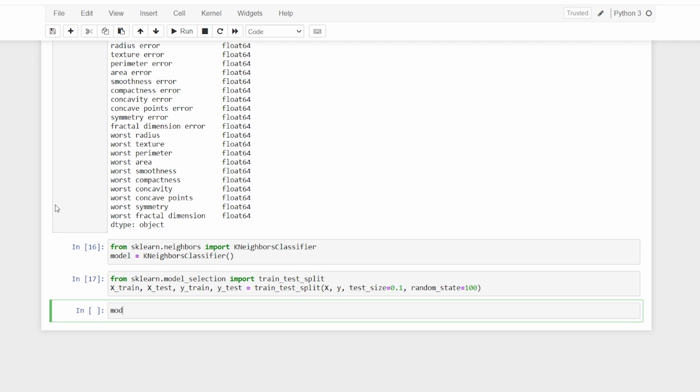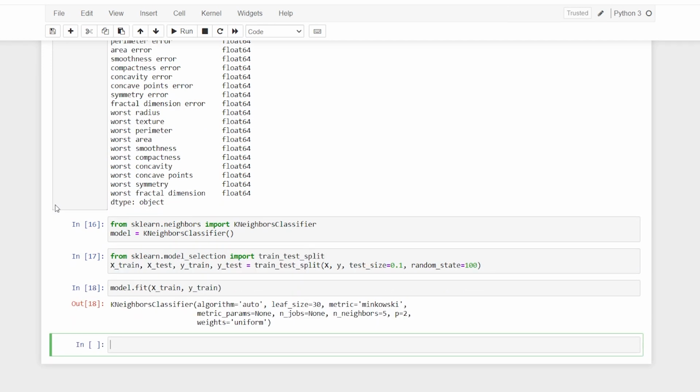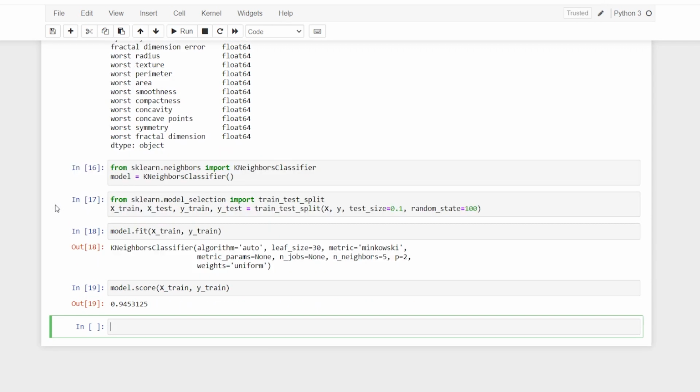And now I'll say model.fit, and here I'll say xtrain and ytrain, and we have it. And now I'll say model.score. At the moment I'm pretty much interested in the scoring. Okay, so I have 94% accuracy.